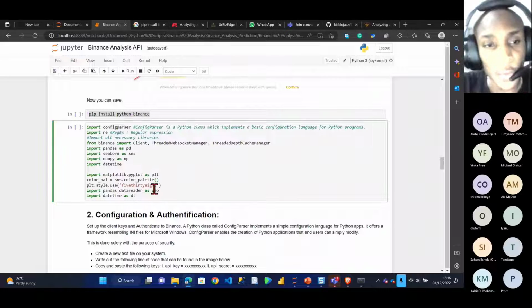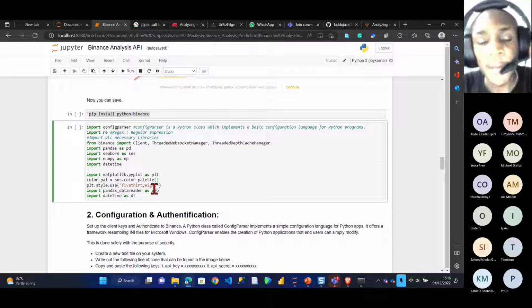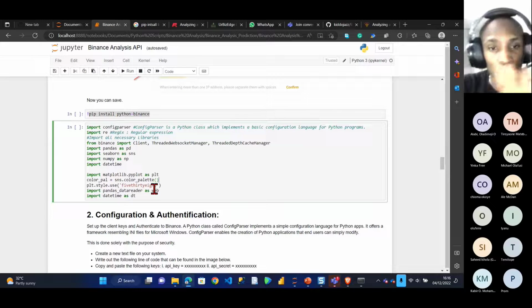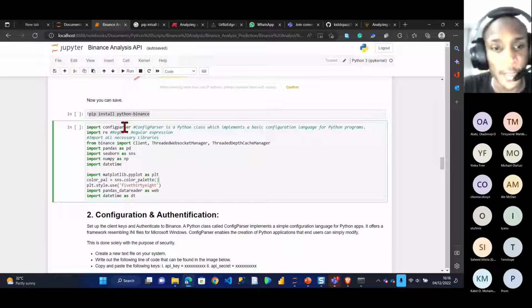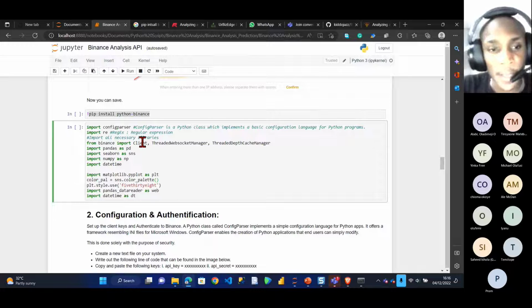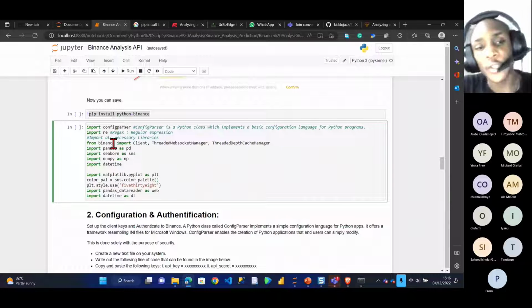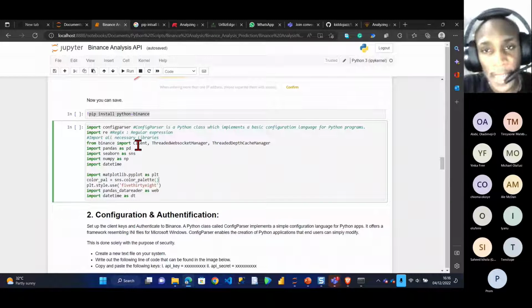The first thing you need to do is import config parser, right? Config parser gives you another level of security, and I'll show you how it does that. After you've imported config parser, these are some of the libraries you need to import. You need to import RE, which stands for regular expression. Now this is how you import your Binance library.